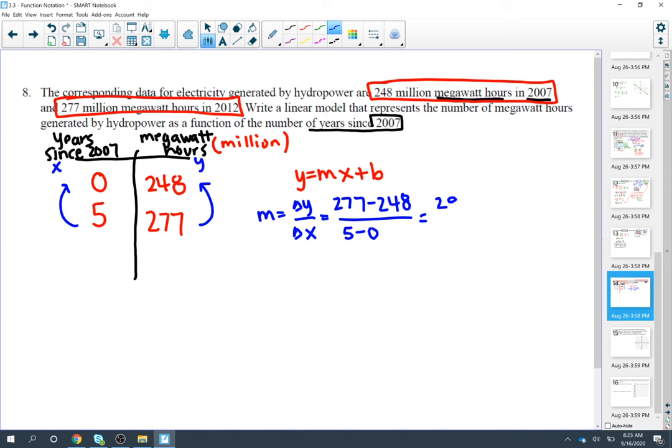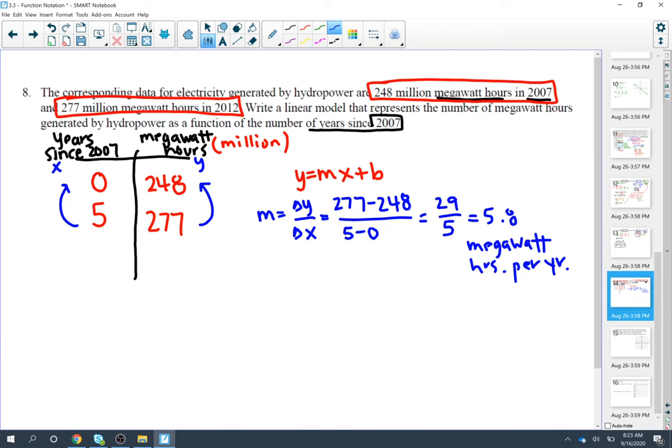And then over 5. 29 divided by 5 is 5.8. And then to be specific, that's 5.8 megawatt hours per year. So the megawatt hours generated for electricity generated by hydropower are increasing every year by 5.8 megawatt hours.